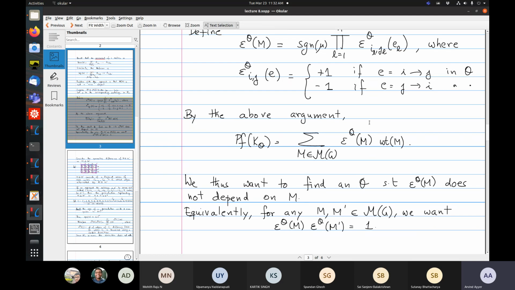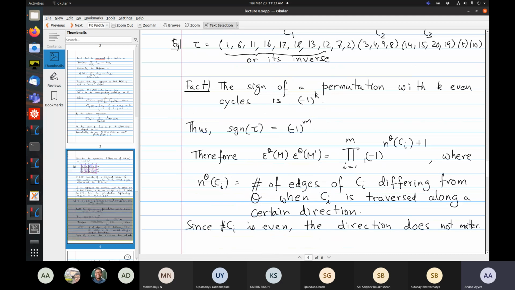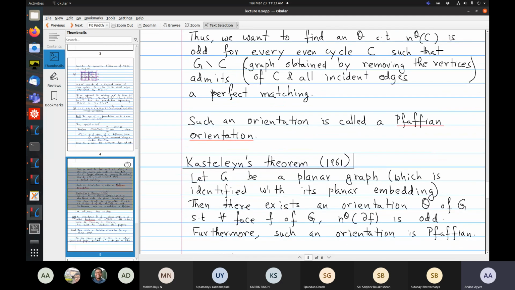In some sense, if you can find an orientation for which each of these signs is the same, because every term in the Pfaffian expansion of the oriented adjacency matrix K_O corresponds exactly to a perfect matching. If you can find signs such that epsilon_O is independent of m, then you're done. And Kasteleyn's theorem says that if G is a planar graph, then you can find such an orientation.